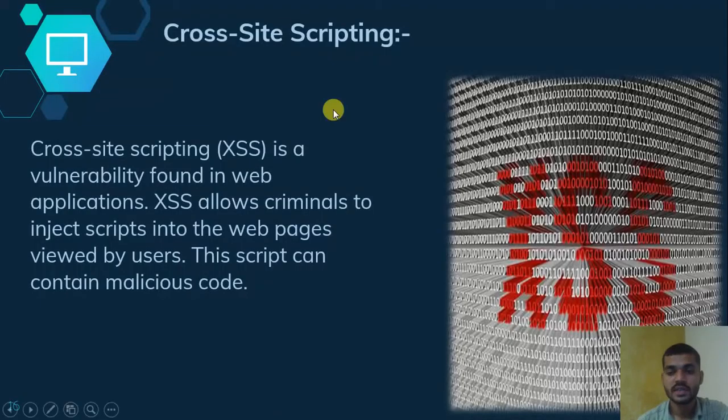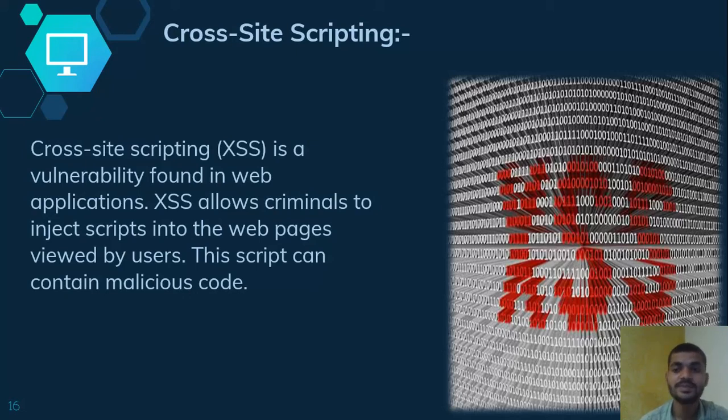Next is the cross-site scripting attack. Cross-site scripting, that is XSS, is a vulnerability found in web applications. Now we have seen backdoors, which are vulnerabilities in your system applications. This is a vulnerability in the web application. It allows criminals to inject scripts into web pages viewed by users. The script can contain malicious code. The attacker enters his script.